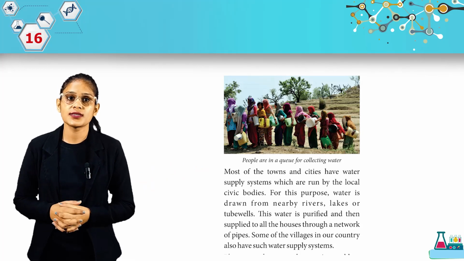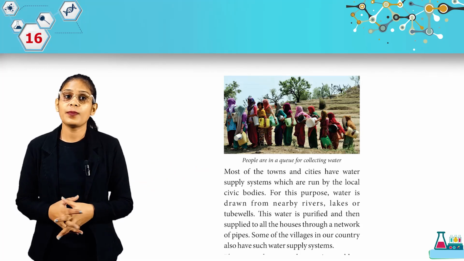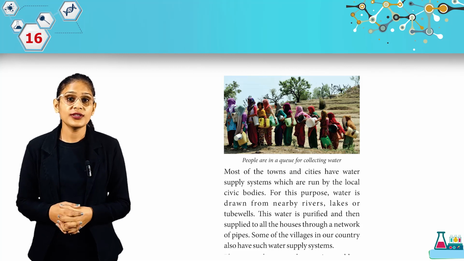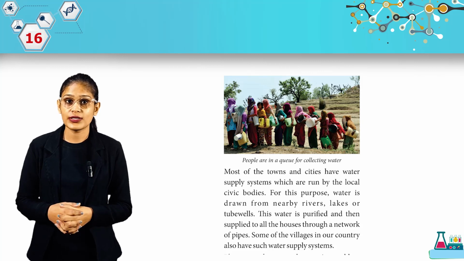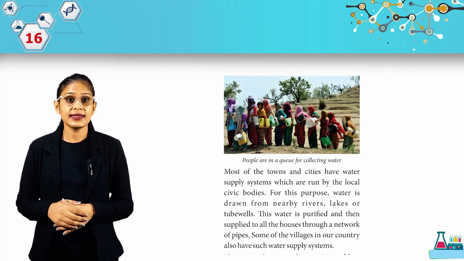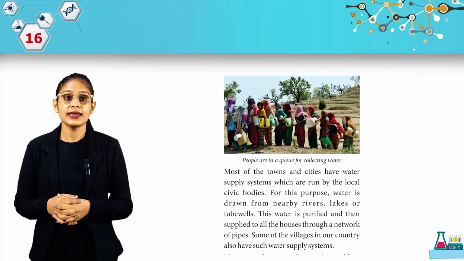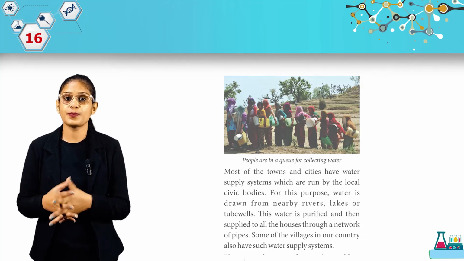Most of the towns and cities have water supply systems which are run by the local civic bodies. For this purpose, water is drawn from nearby rivers, lakes or tube wells. This water is purified and then supplied to all the houses through a network of pipes. Some of the villages in our country also have such water supply systems.